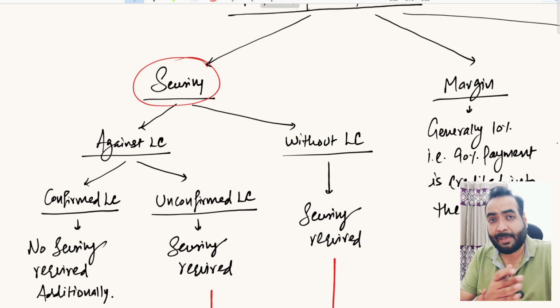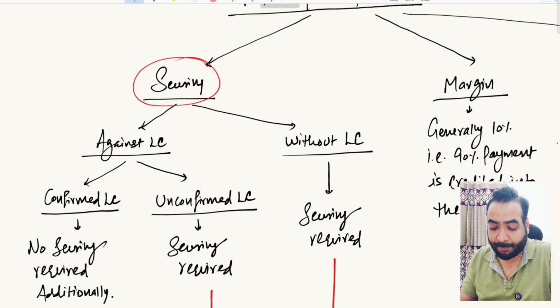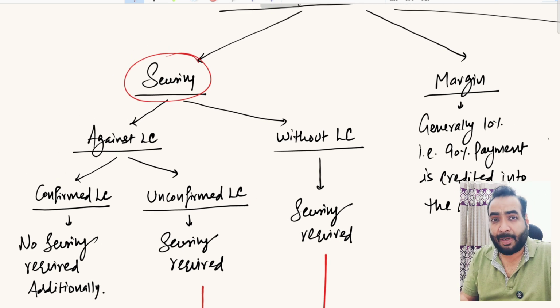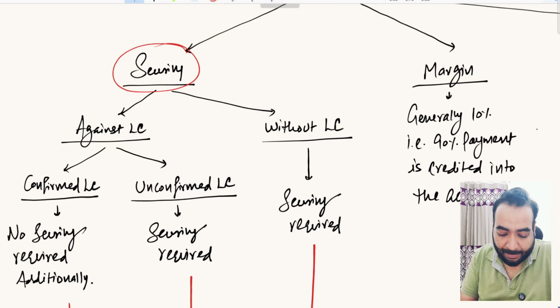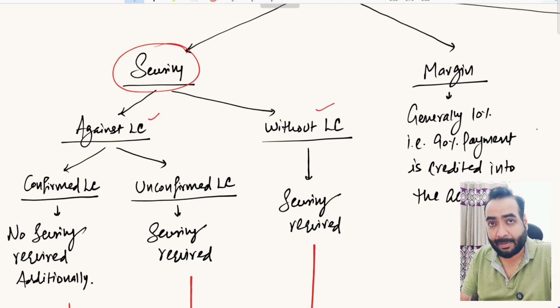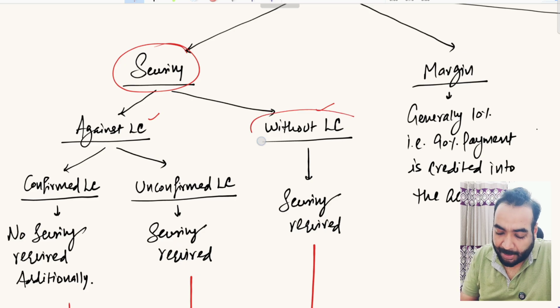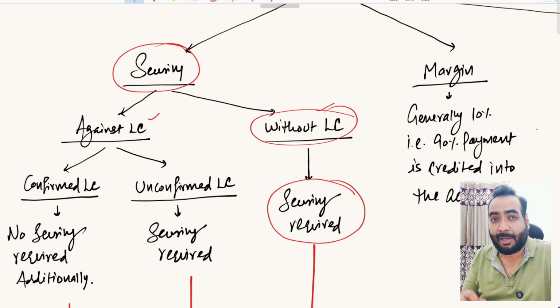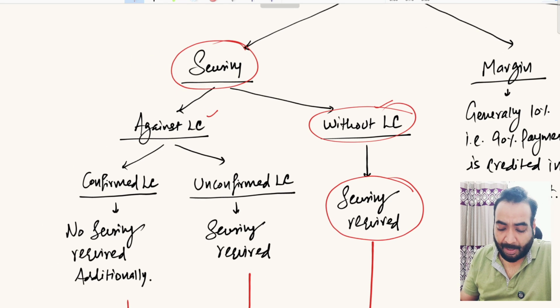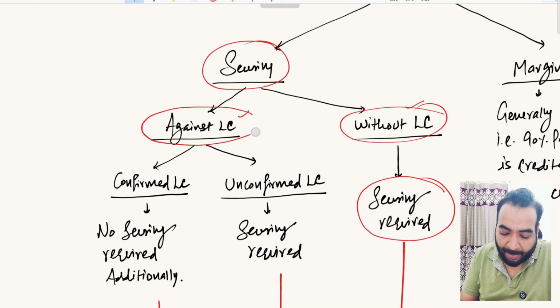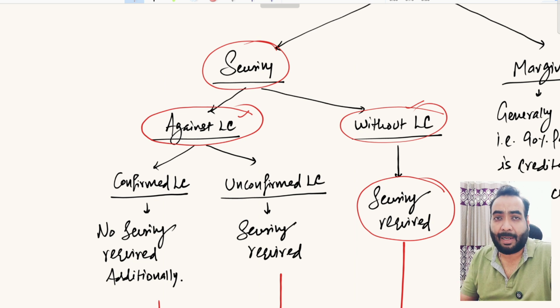In the previous video you learned about the foreign bill discounting concept and the foreign bill negotiation concept. So if your post-shipment finance facility is backed by LC, or if it is not backed by LC, which would mean that it is a bill discounting facility. If it is without LC, then collateral security will be required mandatorily. Land and building, whether factory, residential property or commercial property, have to be mortgaged with the bankers by the borrower, right? But if your post-shipment finance facility is backed by a letter of credit,